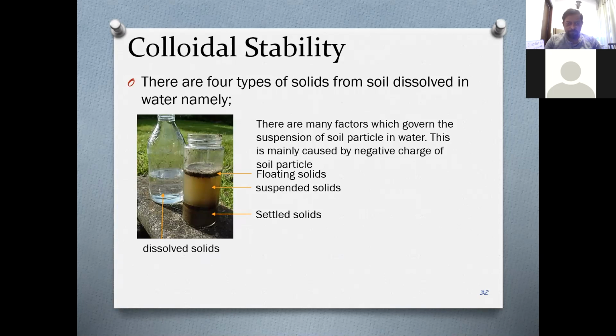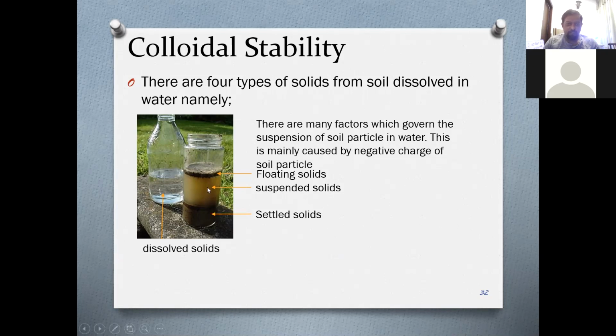Now, next thing I want to talk about is colloidal stability. You can read details about colloidal stability in your notes, right? Before getting into colloidal stability, I would like to discuss a few things about the type of solids which are dissolved in water.